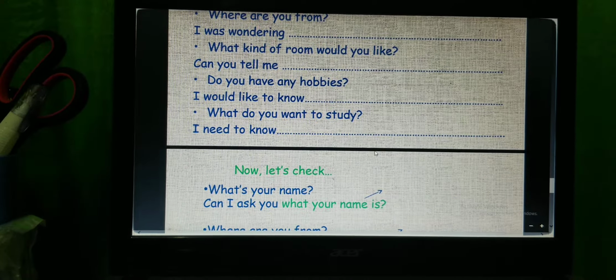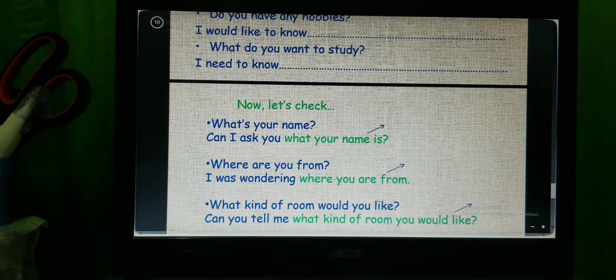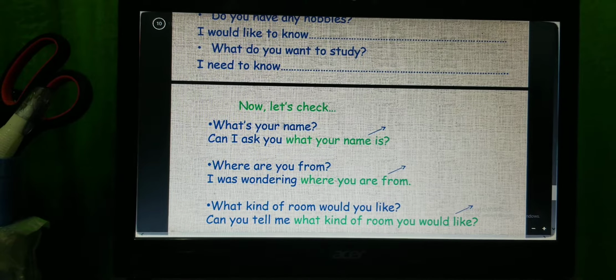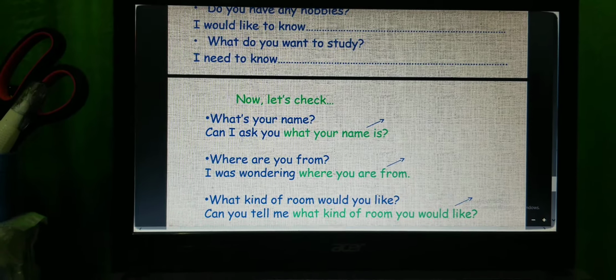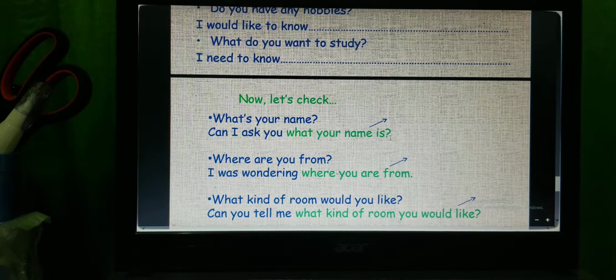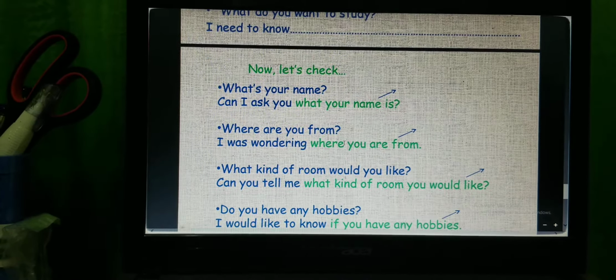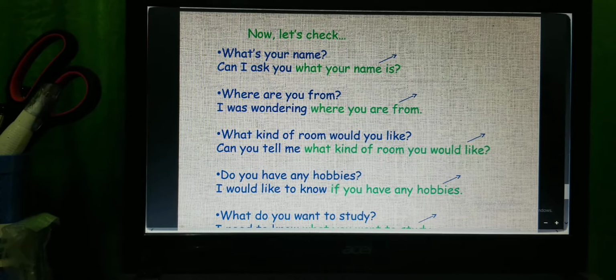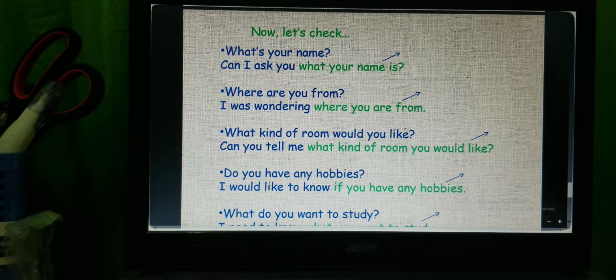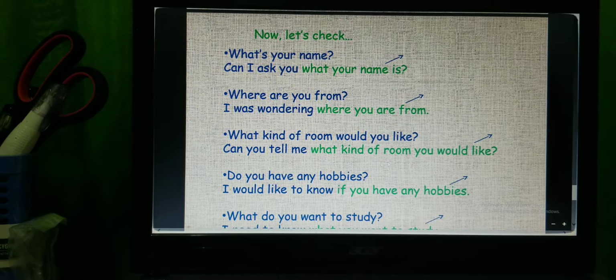So now let us check the answers here. We have the answers for you to understand. Like, what is your name here? You can see, can I ask you what your name is? So the green one here is the answer for the indirect question. I was wondering where you are from. What kind of room would you like? We change it to this.